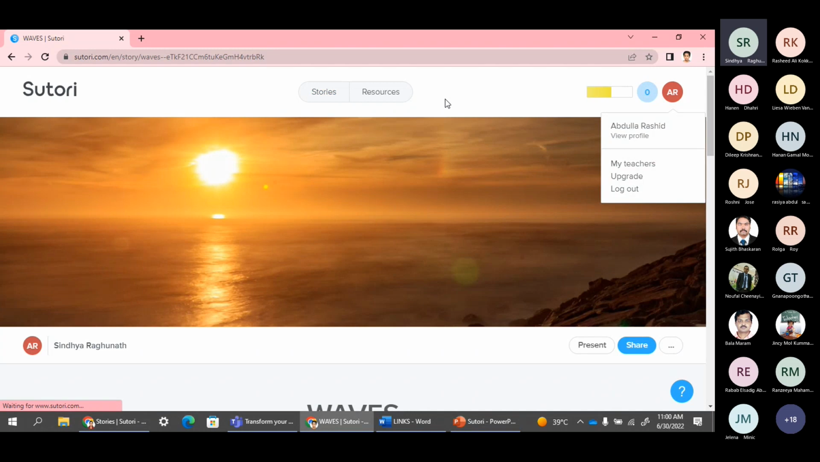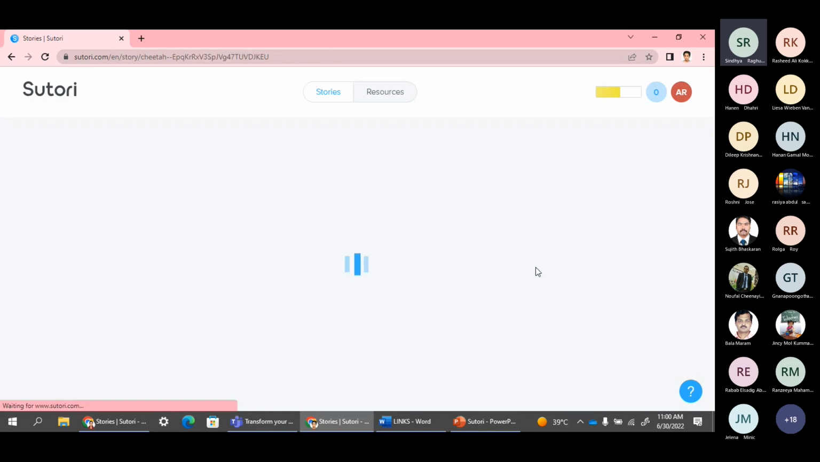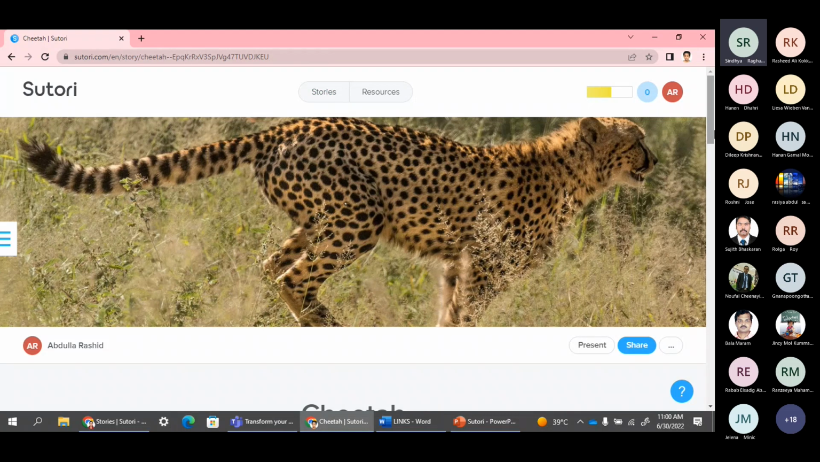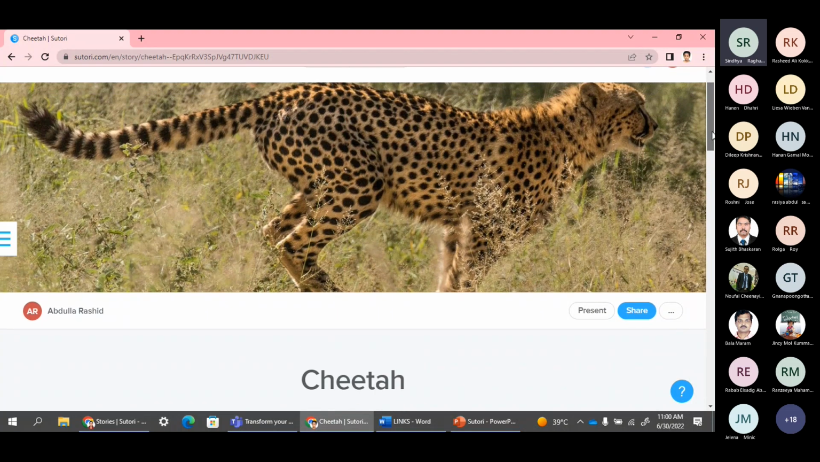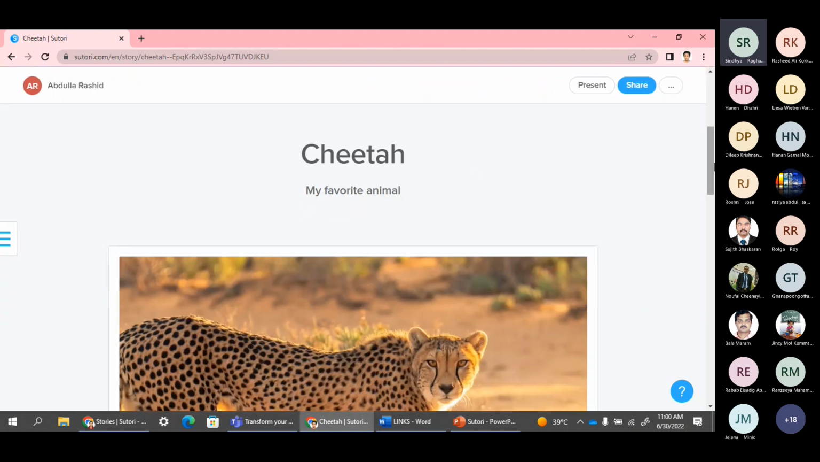Okay. So again, going back to his stories. See, this is a small assignment I gave to him, he is a grade 3 student. "My favorite animal." So this is his work. He already shared it with me, so I can view that. His favorite animal is the cheetah, so he put a cheetah's picture. My favorite animal.